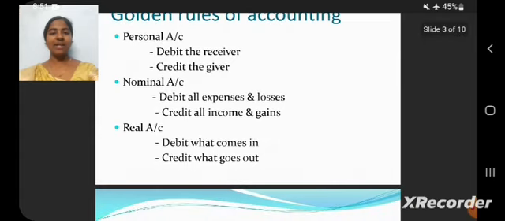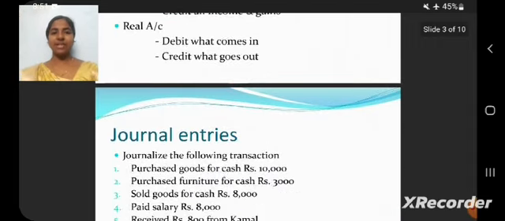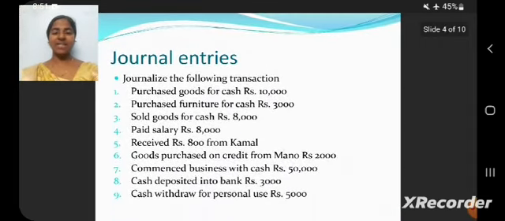Then we can see the real account. Real account depends on the asset basis: debit what comes in, credit what goes out. These are the golden rules of accounting. Next we can see the journal entries, and how to record the journal entries in the books of accounts.